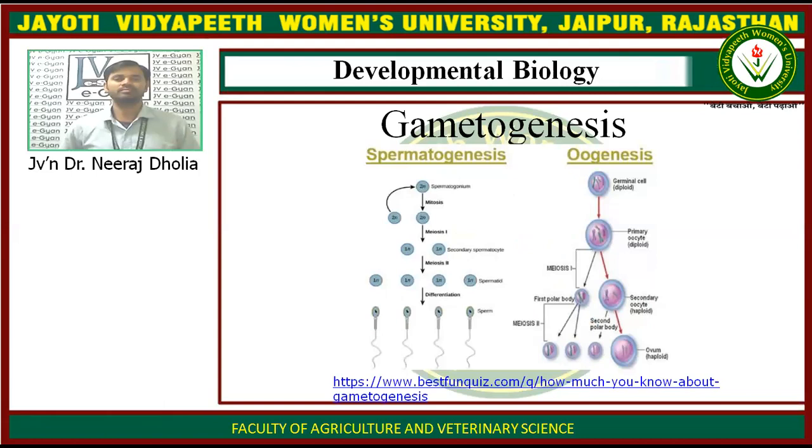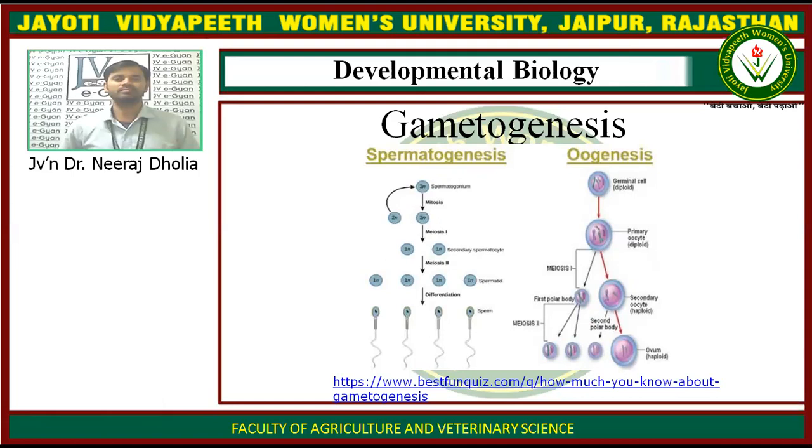So there are two types of gametes, the male gamete and the female gamete. The production of the male gamete is known as spermatogenesis, and the production of the female gamete is known as oogenesis.